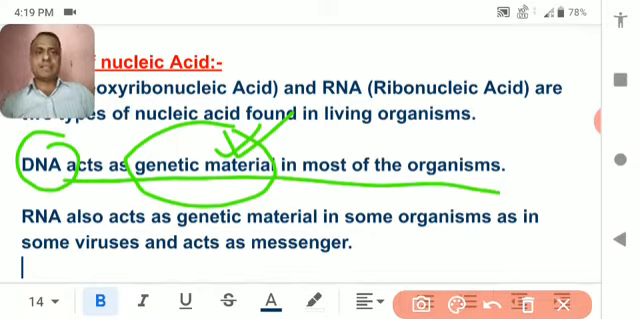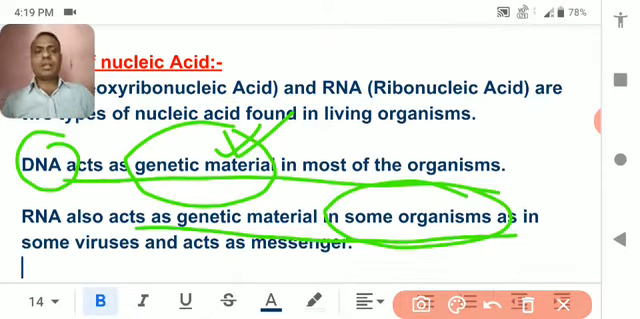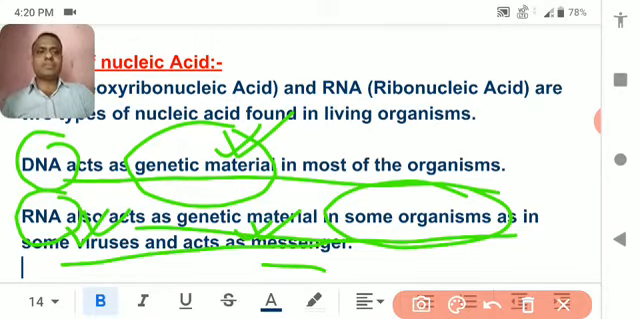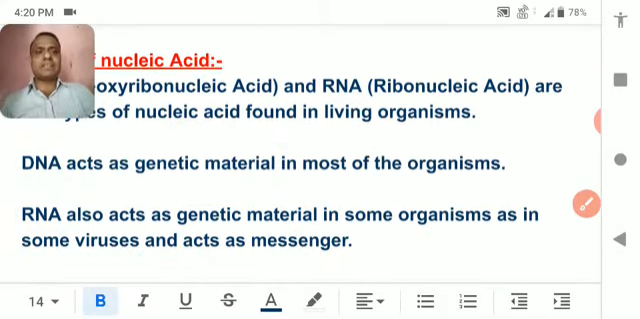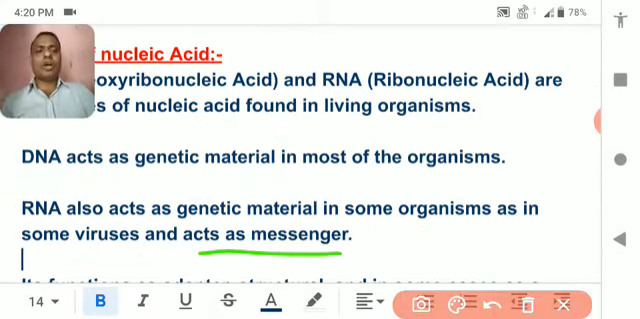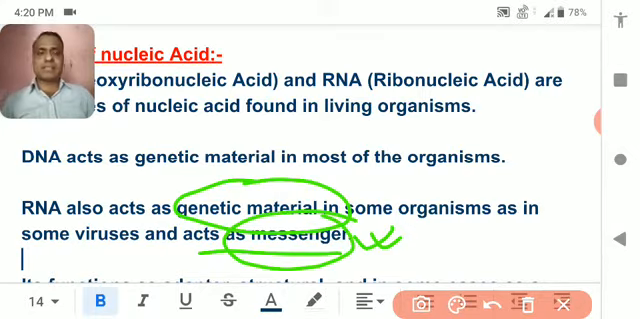But in certain conditions or in some organisms like viruses, only RNA is present in place of DNA, meaning DNA is not present there. In that case RNA acts both as a genetic material as well as a messenger. As a genetic material, it carries the message from parent to offspring, and as a messenger it forms different kinds of protein that are required for their metabolism.